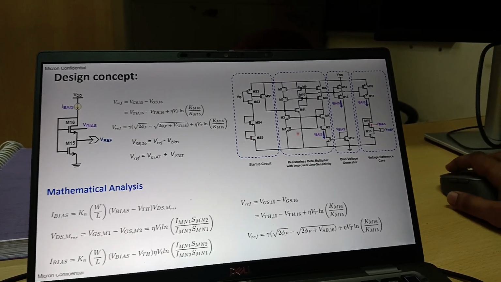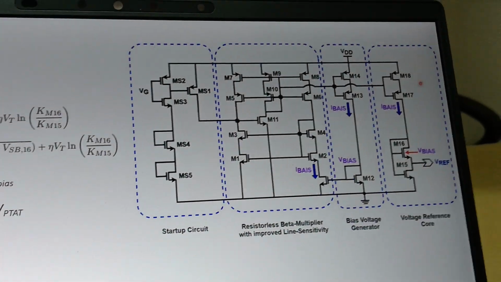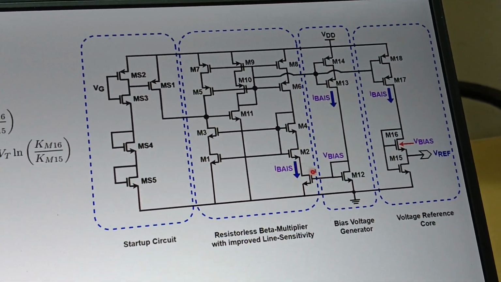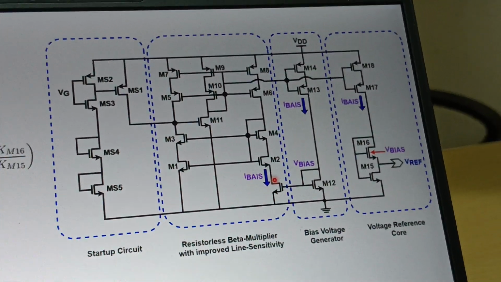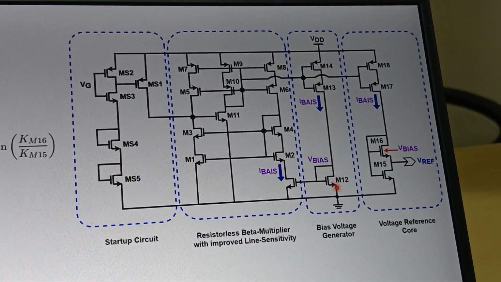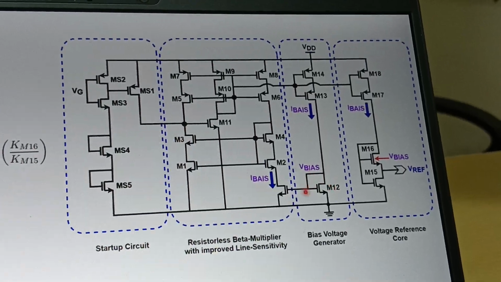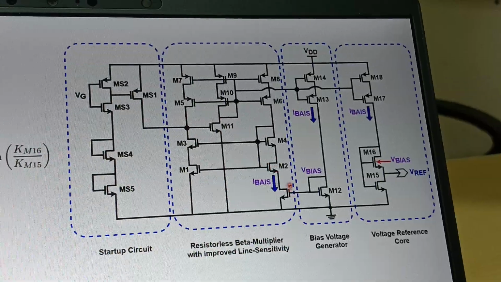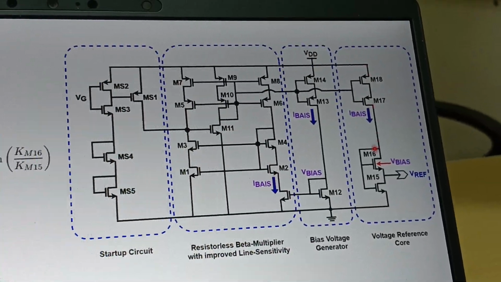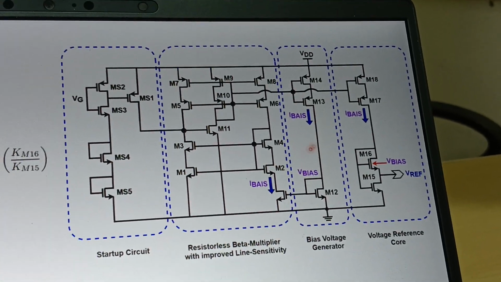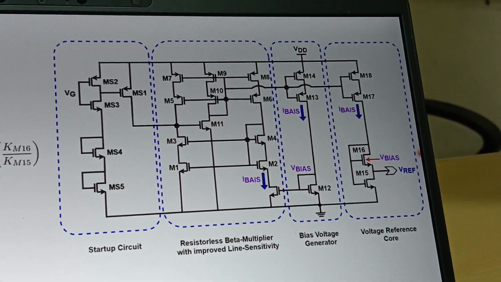If you see this block diagram, this is our main actual circuit. Again we are using this self-biased MOSFET structure, which will generate I bias. This I bias is pumped into this diode-connected MOSFET, which will generate a CTAT voltage. With that CTAT voltage we get the I reference. That I reference we are pumping into this composite pair based circuit. As I'm showing here, this is I bias, and we are achieving this V reference.